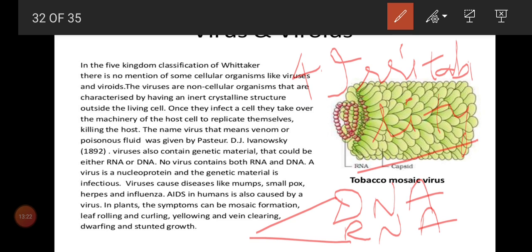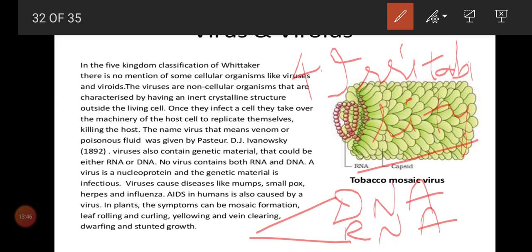So we can see the nucleic acids will be different in viruses. These are some points which insist that viruses show a living characteristic. That's all about some general information regarding viruses being non-living and living.